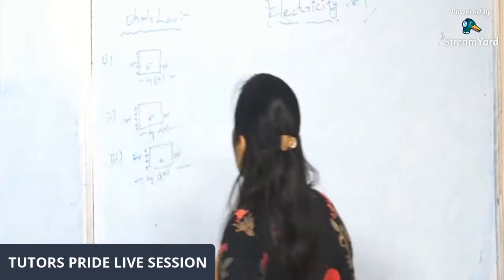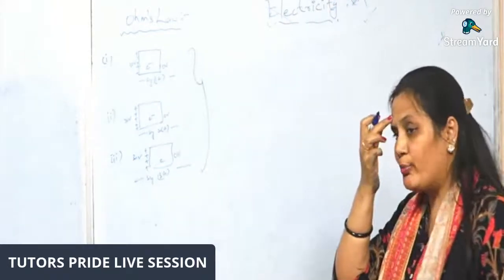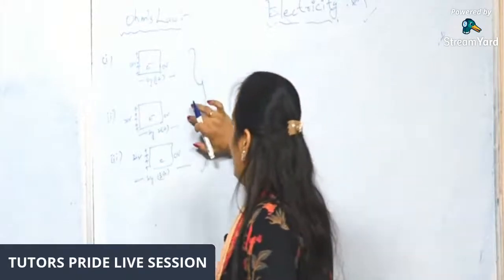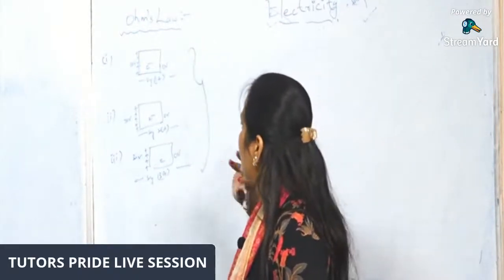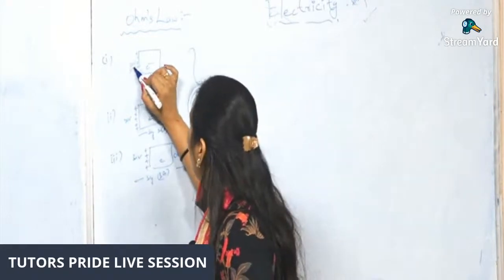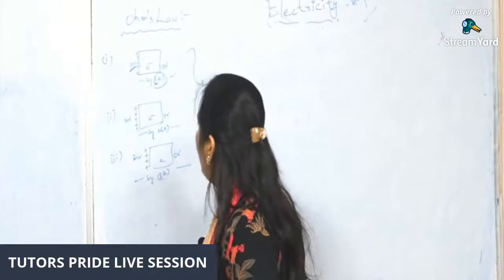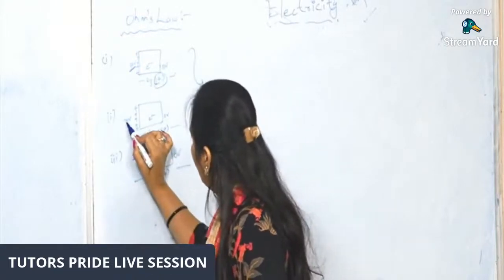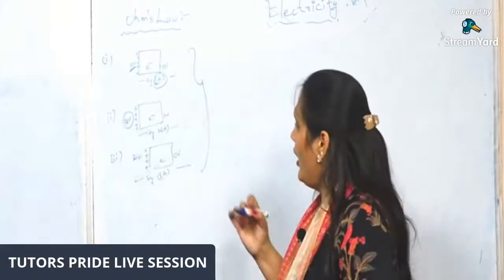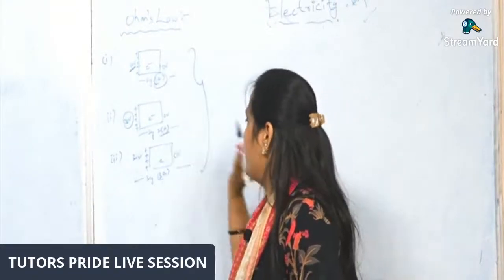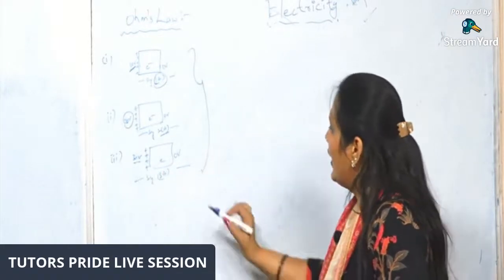Okay, so from these three examples, what do you observe or infer? I'll tell you the difference between these three examples. See, here the potential difference is 10 volts and the current is 1 ampere, here the potential difference is 20 volts and the current is 2 amperes, and here the induced potential difference is 30 and the current is 3.